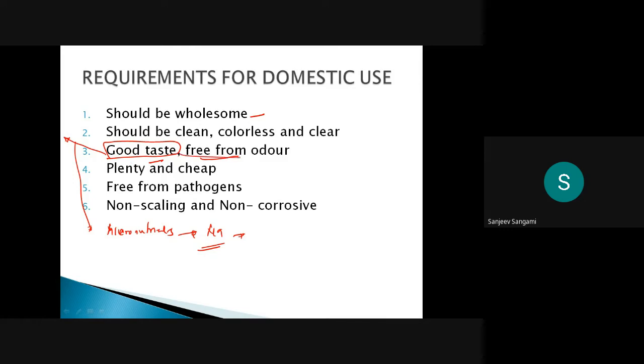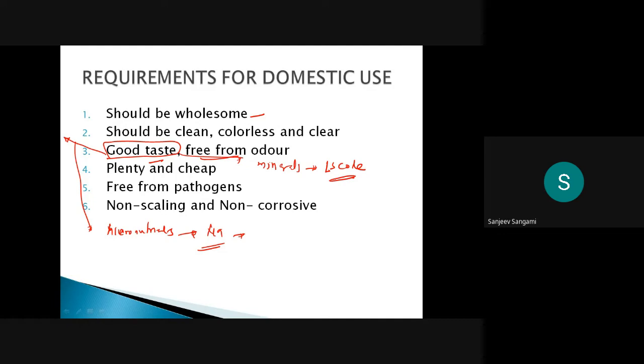And whatever minerals we are talking about, even these minerals have to satisfy our IS code. And it requires plenty, and it should be cheap and free from pathogens, and it should be non-corrosive and non-scaling also.